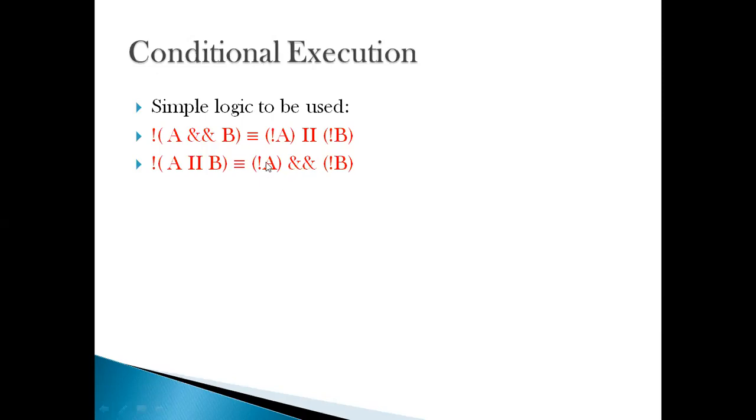That can be simply equated by the condition that A is not true or B is not true, which caters to the case that either or both of them are not true. Similarly, this is the analogy of OR and AND. This simple logic is quite useful in implementing conditional execution without a branch instruction. Hope it is clear.